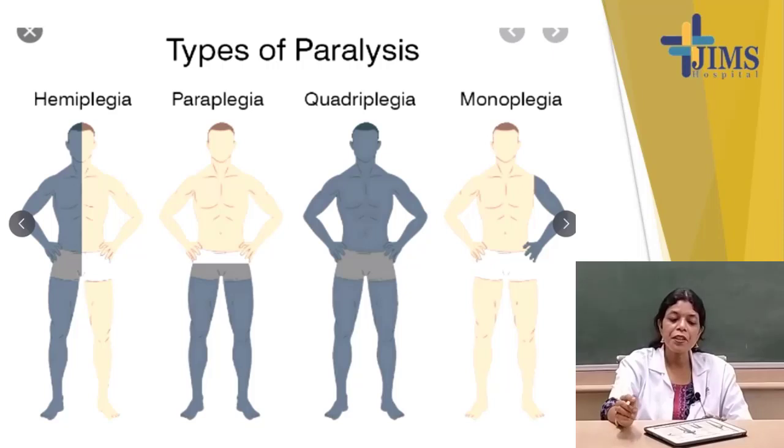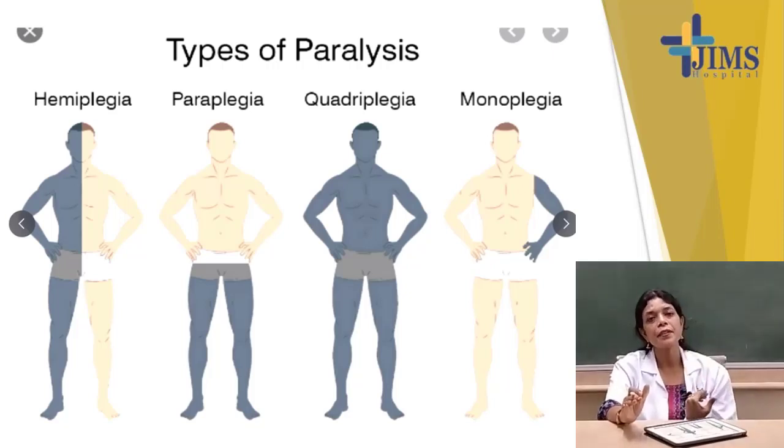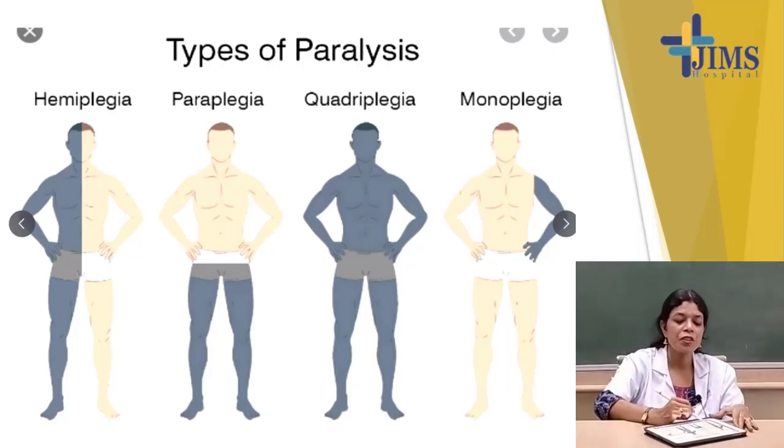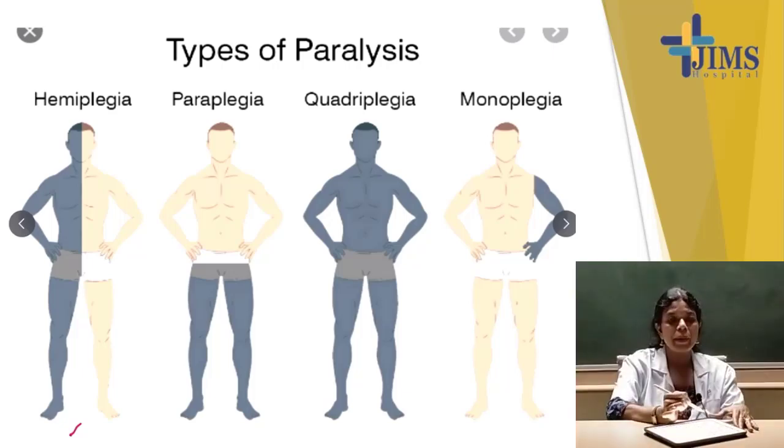One is hemiplegia. What is hemiplegia? Hemiplegia means one side of the body is paralyzed. In the picture you see one side. On this side, the upper limb and lower limb are both paralyzed. This is paraplegia. What is paraplegia? In paraplegia, both sides are paralyzed.